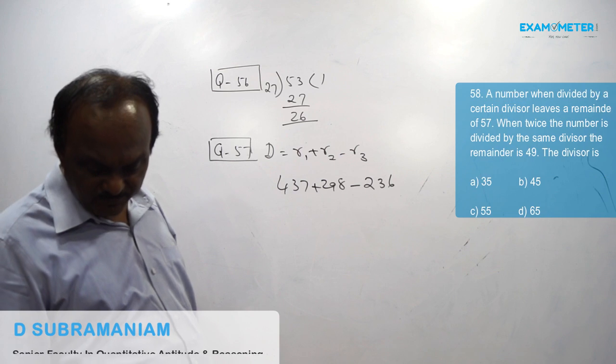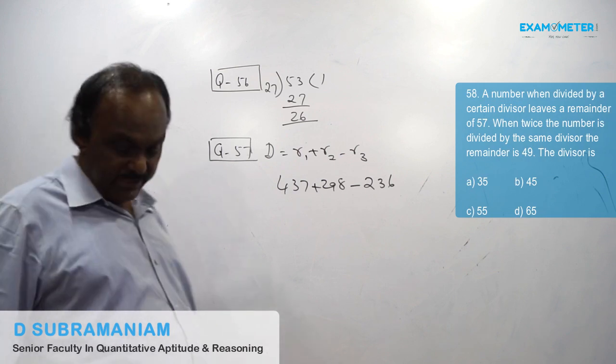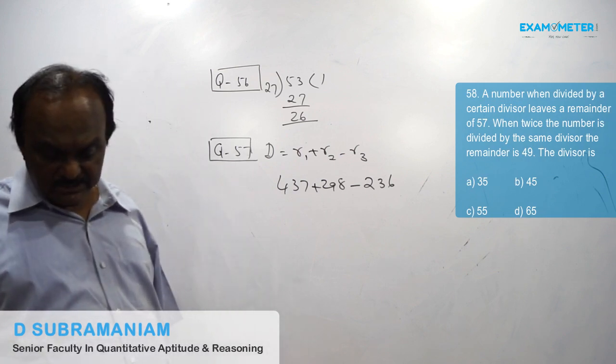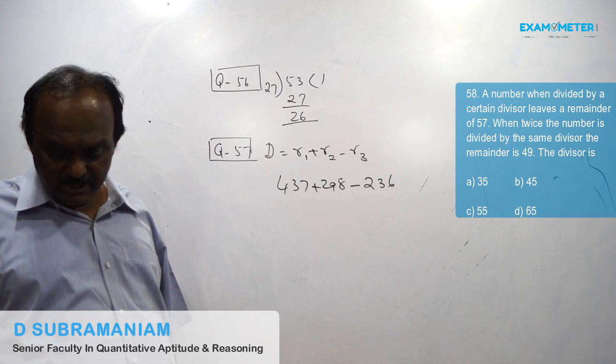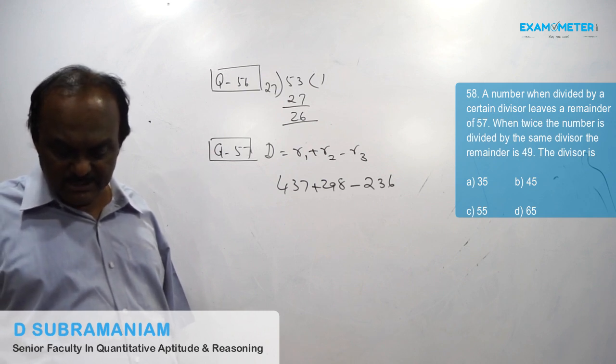Question number 58. A number when divided by a certain divisor leaves a remainder of 57. When twice the number is divided by the same divisor, the remainder is 49.